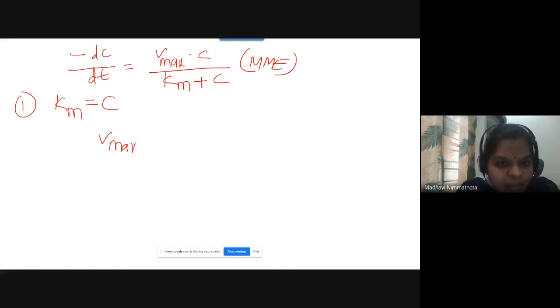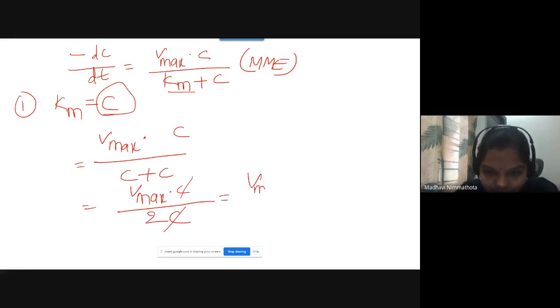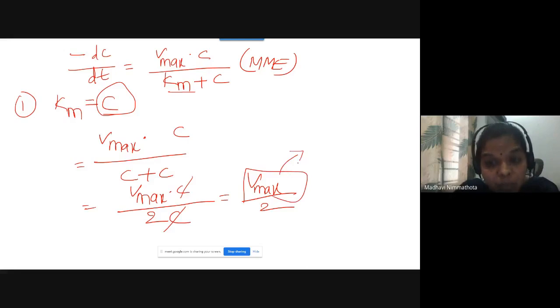It becomes Vmax into C divided by Km plus C, where Km is equal to C. So you can write C plus C here: Vmax into C divided by 2C, right? C plus C is 2C. So here one C will get cancelled with the other C. That equals Vmax by 2. So in the first case, Km is equal to C, and your Vmax, the theoretical maximum of the rate process, becomes half. This is very important.